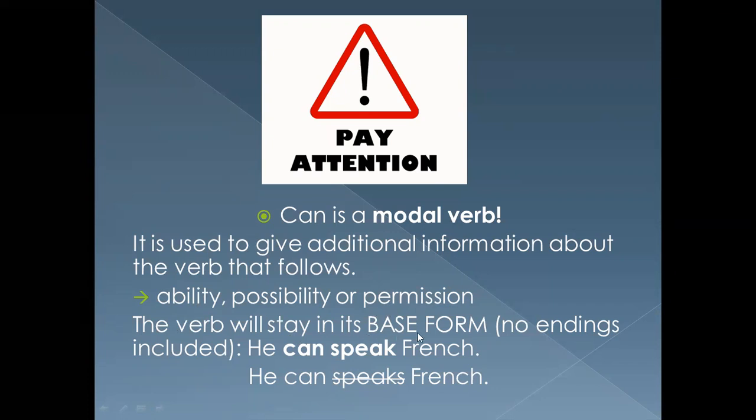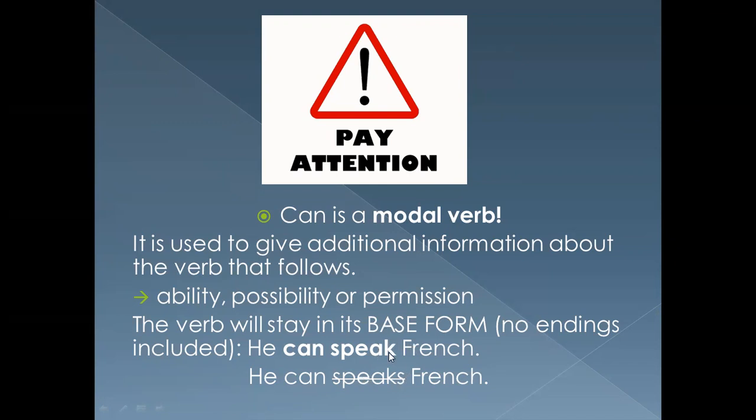The verb will stay in its base form. Base form means there aren't any endings, no ing, no s's, no ed, nothing. The verb has to be on its own. Okay, example, he can speak French. He can speaks French. It is incorrect to add the s, as we had mentioned in classes before, for the simple present.